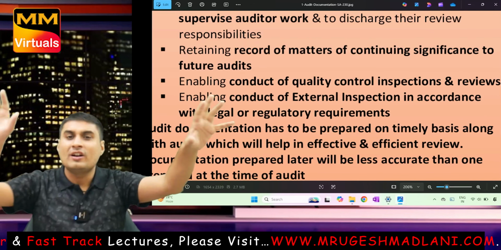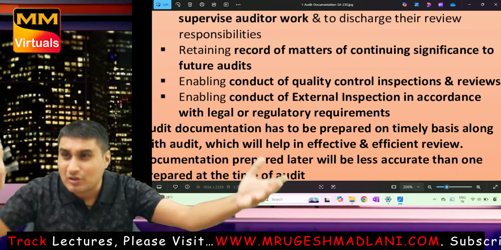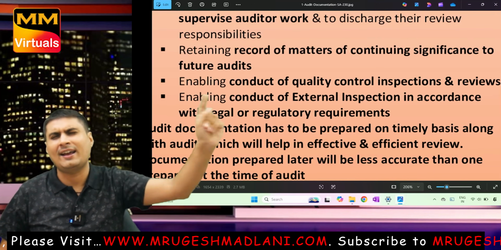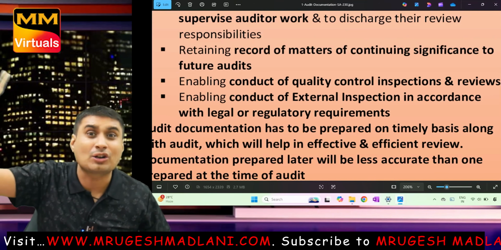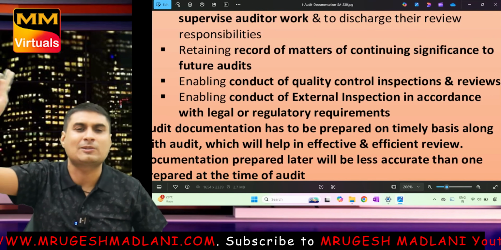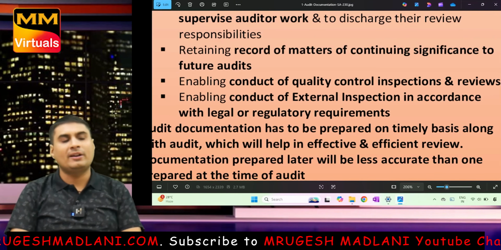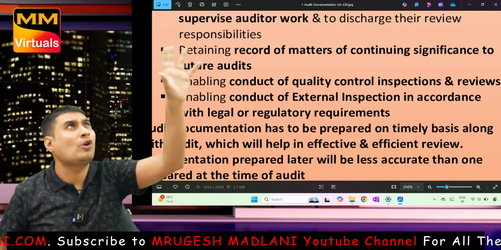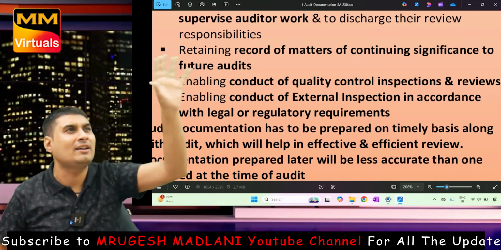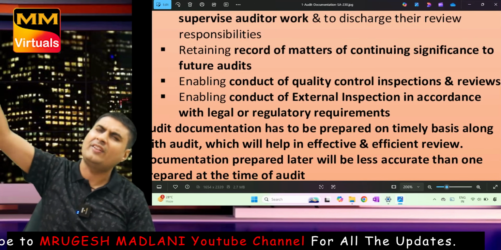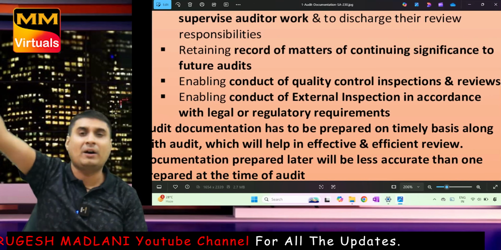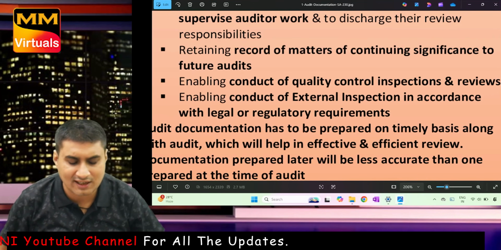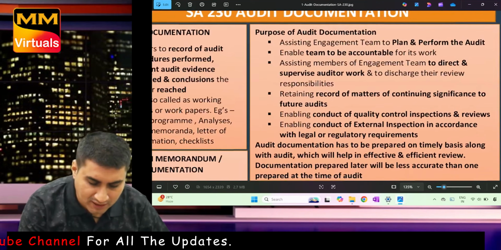Now, internal review, external review. Enabling conduct of quality control inspection and review. Enabling conduct of external inspection as per legal and regulatory requirement. Over, simple. Enabling conduct of quality control inspection and review. Enabling conduct of external inspection as per legal and regulatory requirement. Over. Easy? No, super easy.